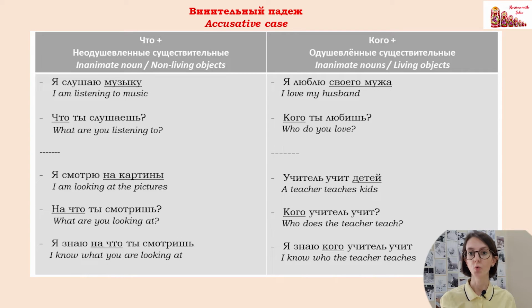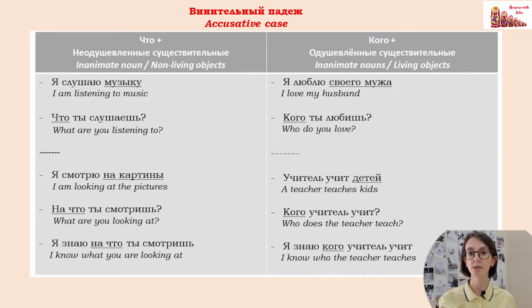Я слушаю музыку. Музыка is a non-living object. It's not alive. That's why we ask the question что ты слушаешь? Я смотрю на картины. На что ты смотришь? Я знаю, на что ты смотришь. Well, these examples are really basic, but it is a good structure visually to see what question words we use here. And кого, as I said, we use for living objects.